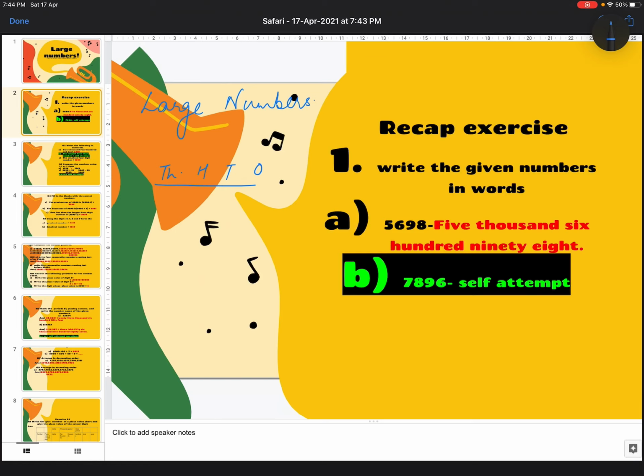So the first question is, write the given numbers in words. Here, words, children, I would like to mention that as in English, we have alphabets from A to Z. We join them and we make different words, right? We can make Rohan, we can make Soham and so on, whatever we want. So words means we express it by joining the alphabets.